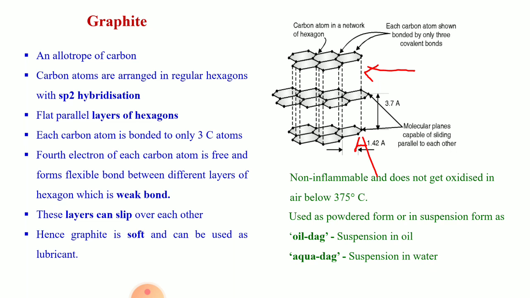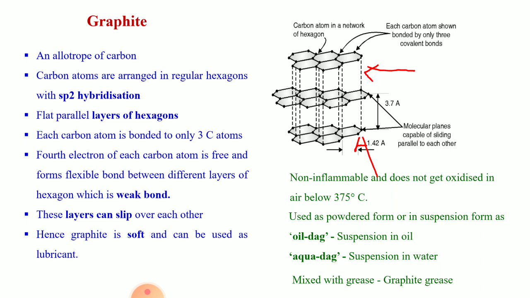It can be used in powdered form or in suspension form: suspension in oil is known as oil DAG, and suspension in water is known as aqua DAG. If it is mixed with a grease, that is known as graphite grease.